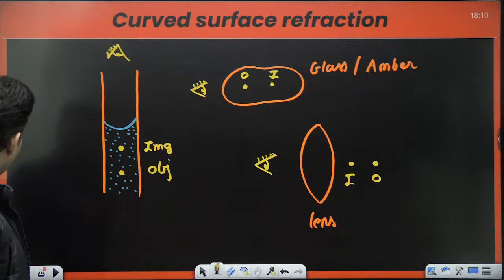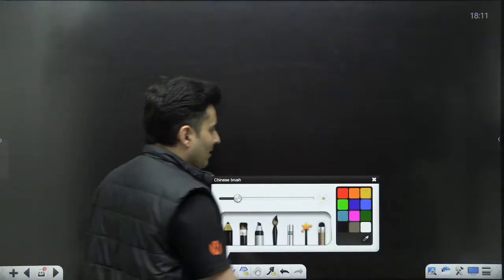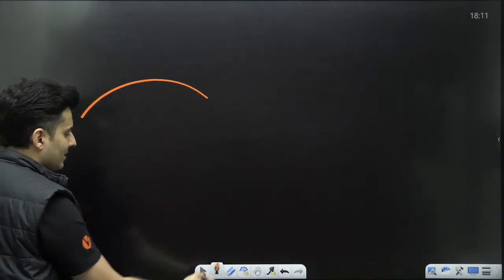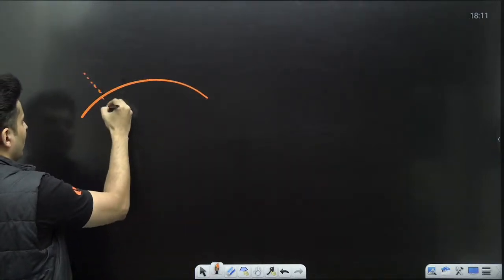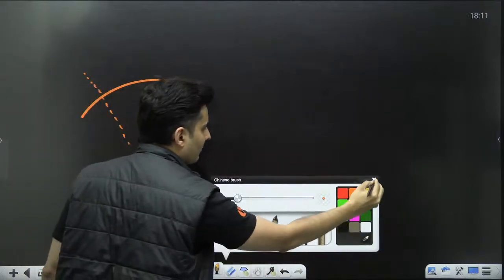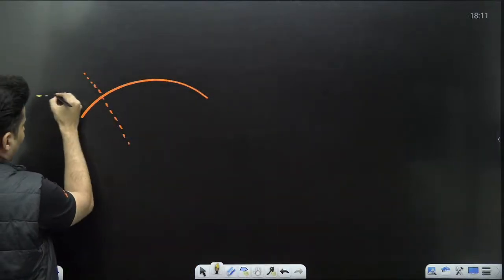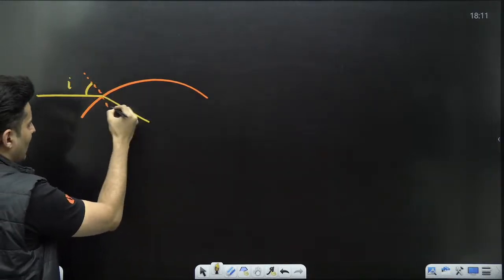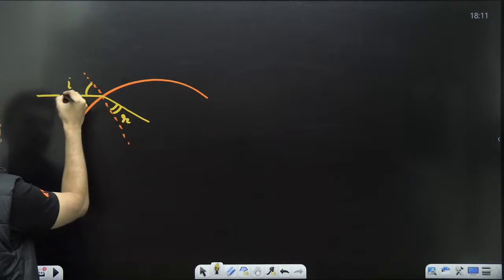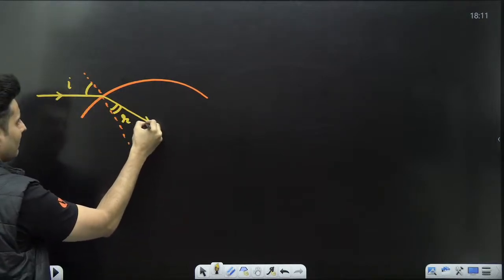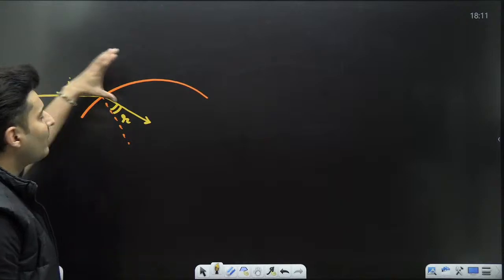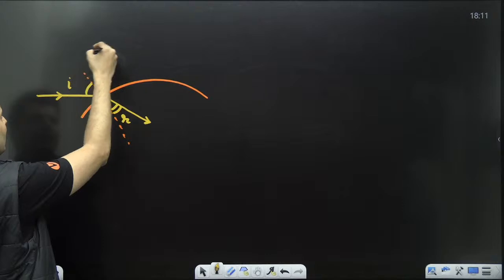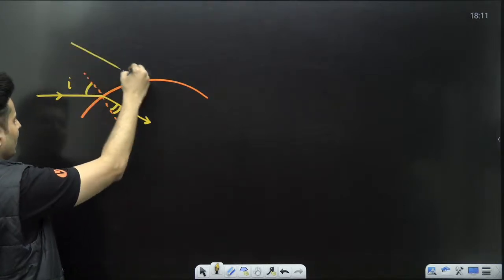Right. Okay. So now if you have a curved surface like this, and if you draw a normal at any particular place, you will see that the ray of light which might come from outside making some angle I will have some angle of refraction R. This is incident, this is refracted. And you can have many more such rays. Maybe some other ray is probably coming over here.